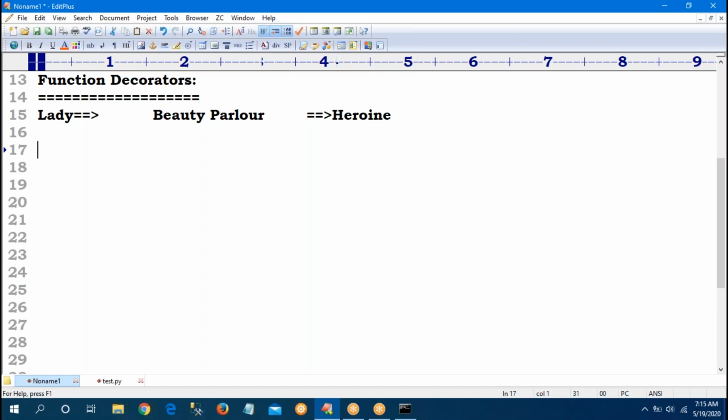So concentrate here. A decorator is also a function. So what is a decorator? A decorator is also called one function. It takes one function as an input.